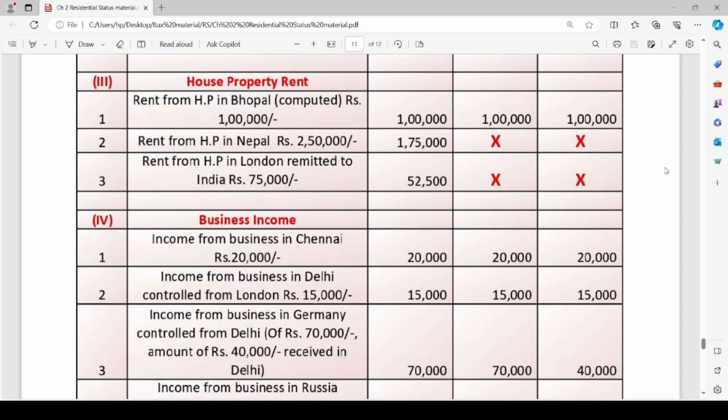Remittances are never taxable in the hands of RNOR and non-residents. Since the property is outside India, the income is arising outside India, so it is taxable only in the hands of ROR. And that too, I have taken rupees 52,500 after providing for the standard deduction of 30% on rental income.